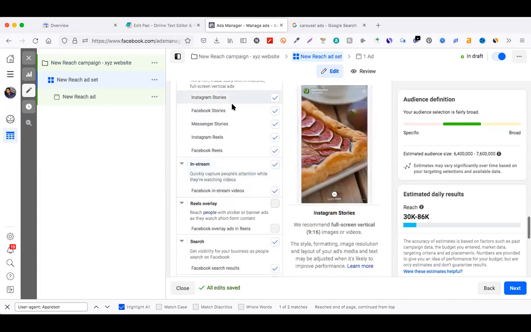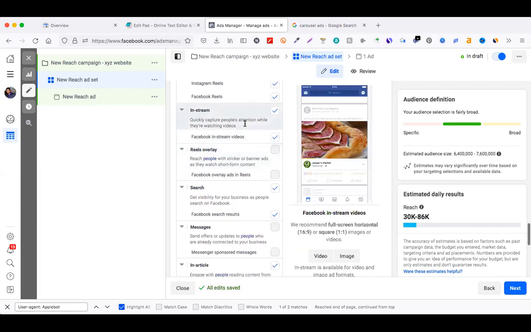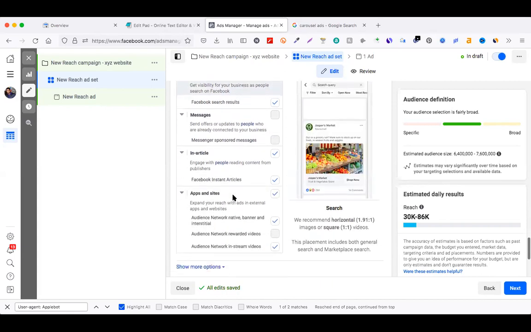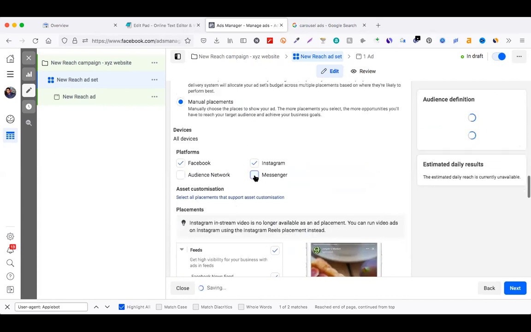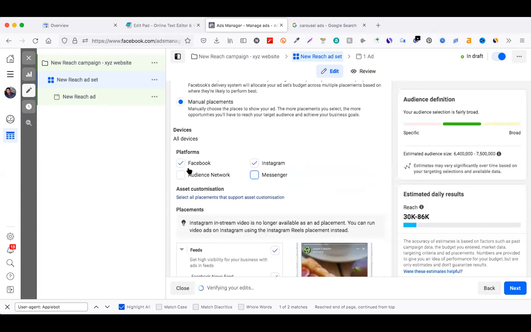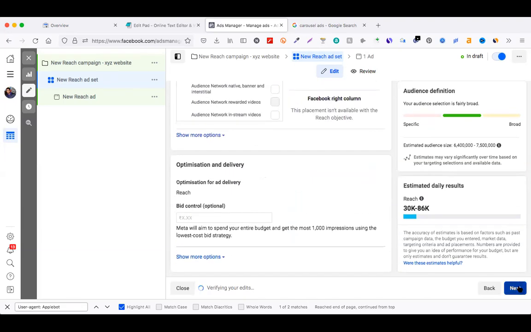And these are the different formats of advert content we are consuming every day, right? In stories, inside video, somebody else's video related to the content. People who are interested in solar panels will watch any video, and our advertisement will come there as well. So there are many sections. We can remove them because of more concentrated targeting. We only like to target Facebook and Instagram audience, nothing else. Okay, next.